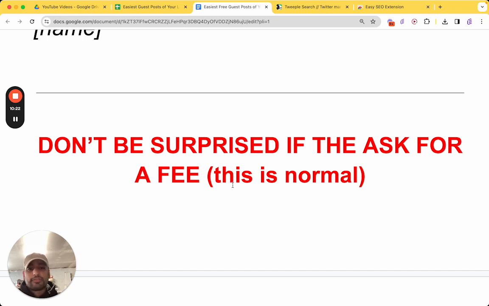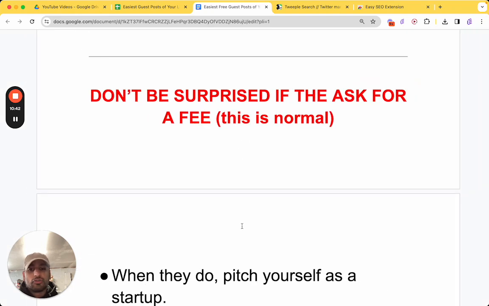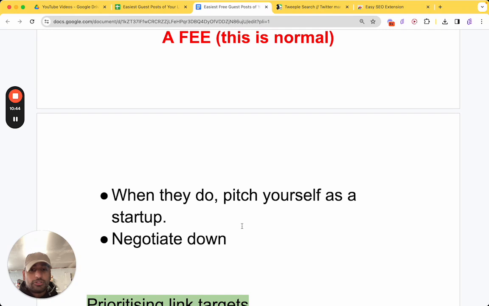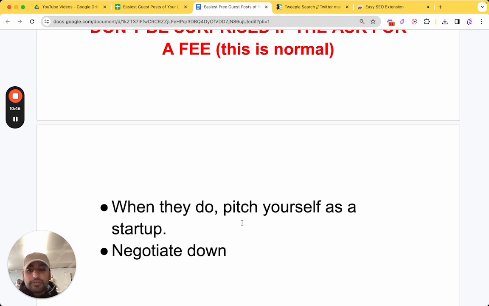So using this method, I found this is the best way to find free guest posts, because people mentioning their site in their Twitter bio are typically very passionate about that topic, so they're willing to give you a free guest post if the content's solid. So just keep that in mind. Don't be surprised if they ask for a fee. This is normal. And if and when they do, pitch yourself as a startup.